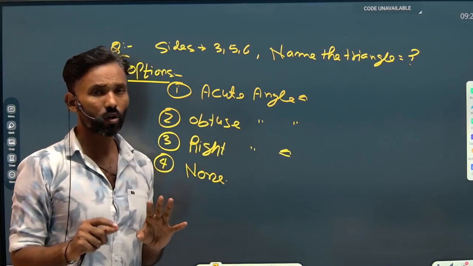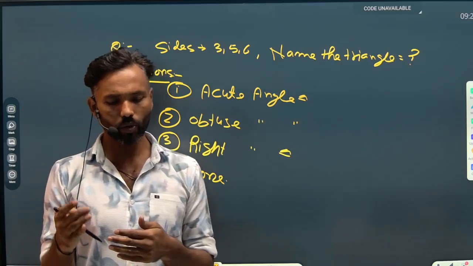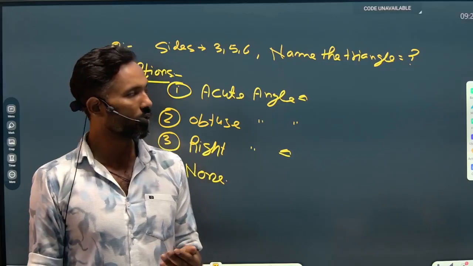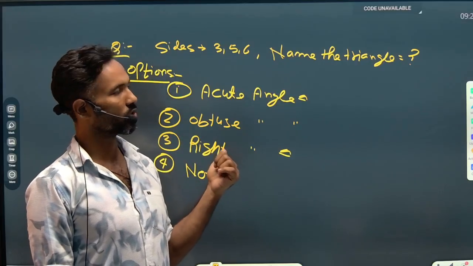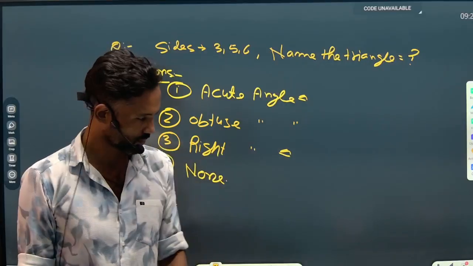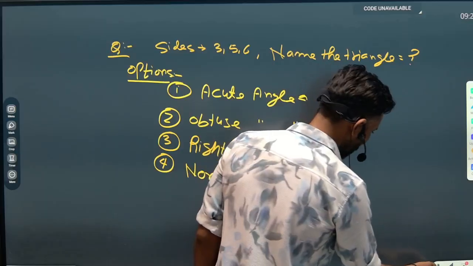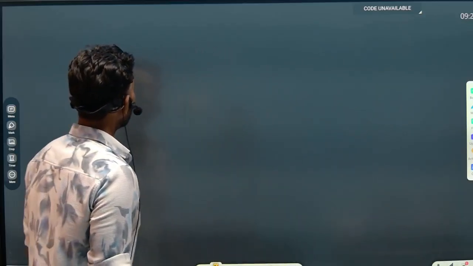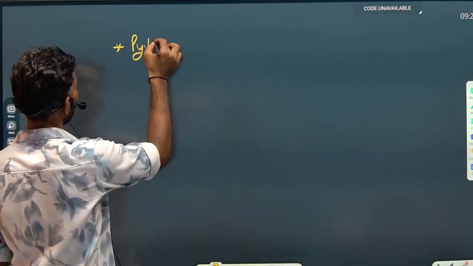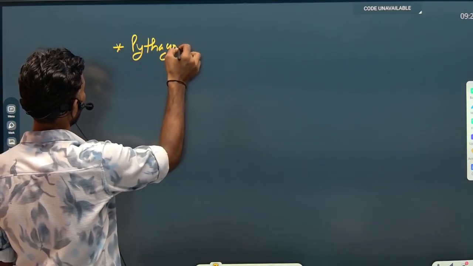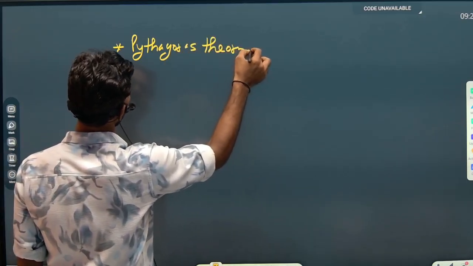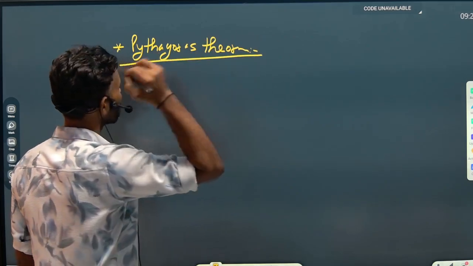If you really want to answer this question, you first have to understand the Pythagoras theorem. So before solving this particular question, I'm going to let you know the Pythagoras theorem. Let's move to the Pythagoras theorem.